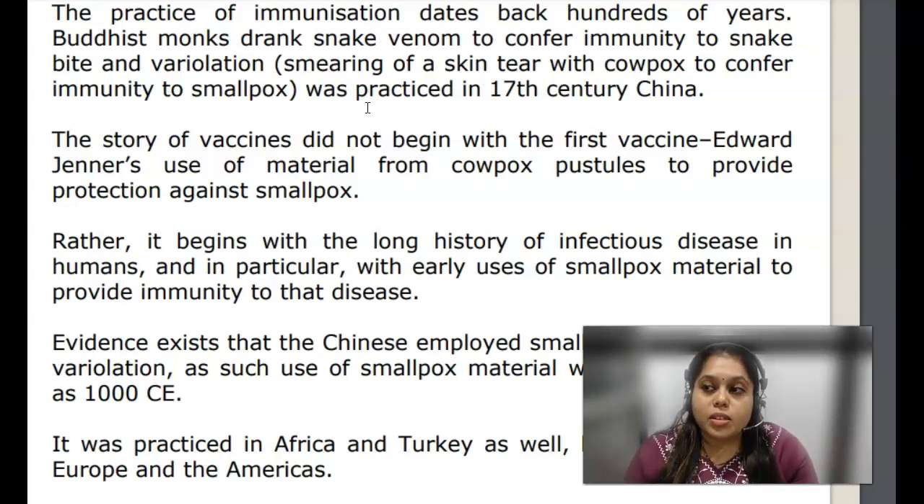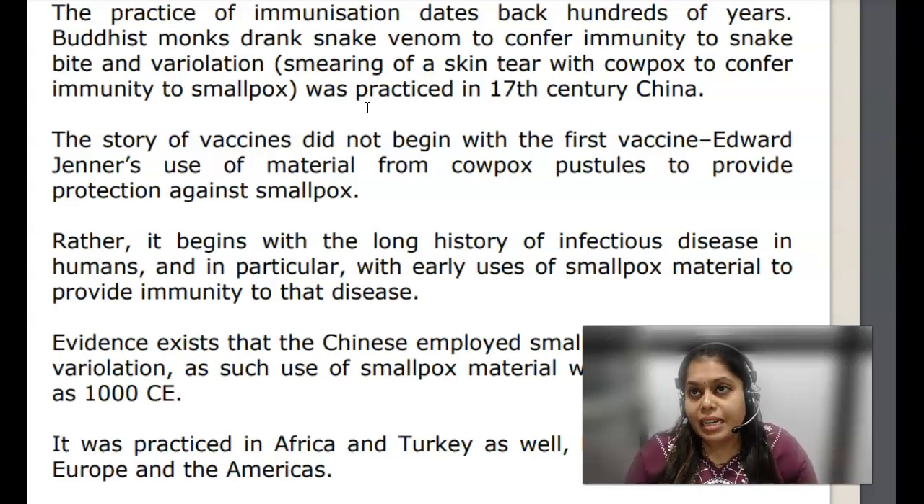So variolation is a technique wherein people used to scratch the skin and inject the live virus in a very minute quantity inside the skin. Okay, so what happened is this automatically started producing antibodies against that virus.